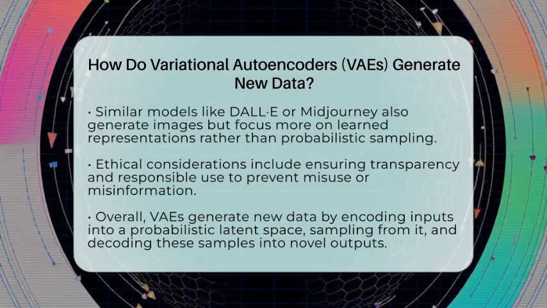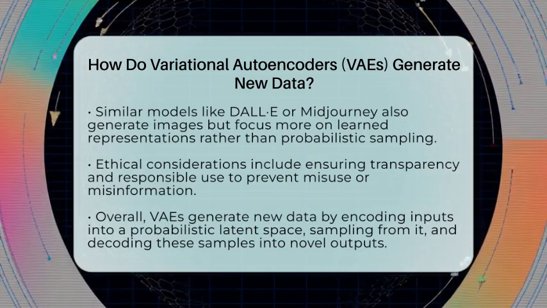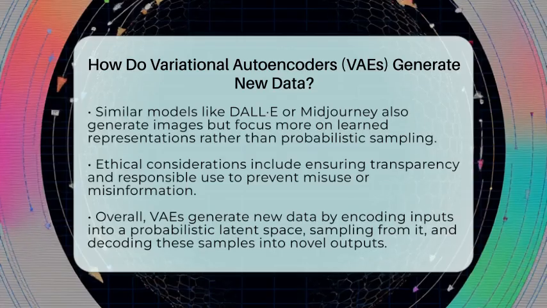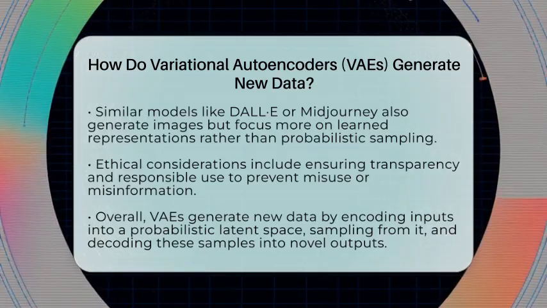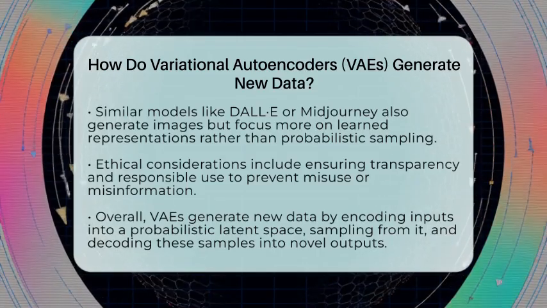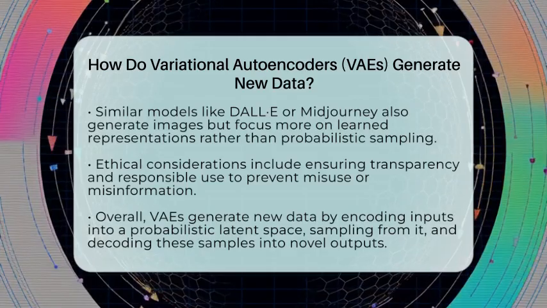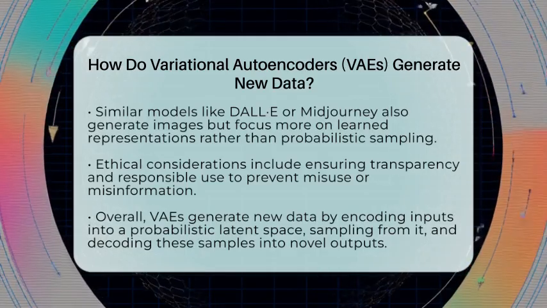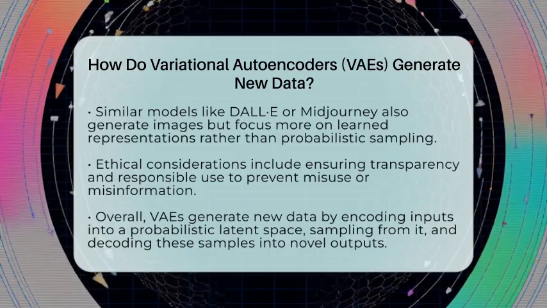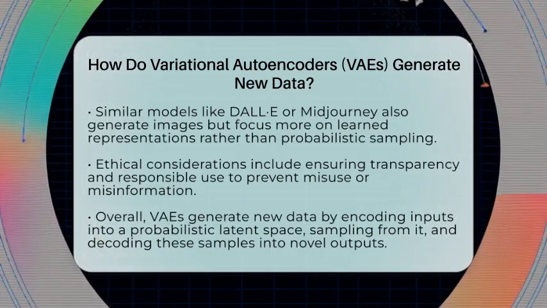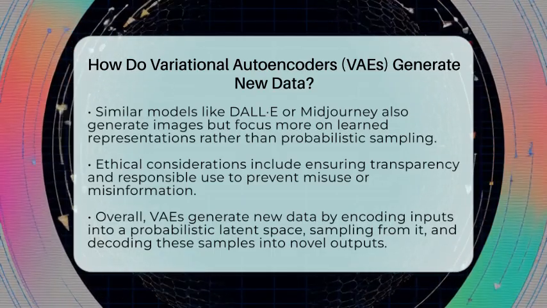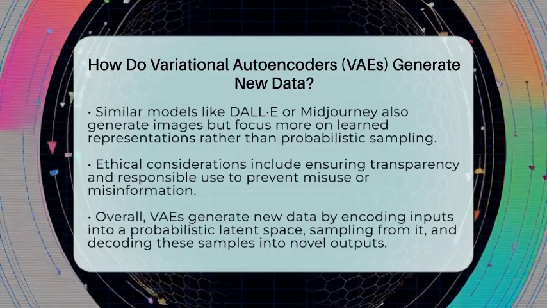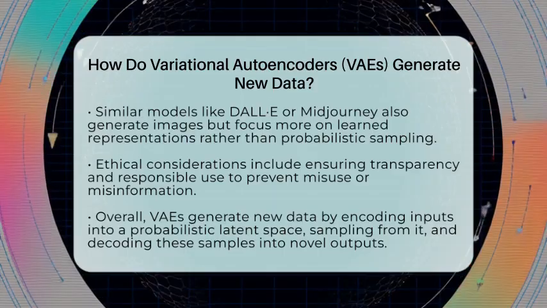In summary, VAEs generate new data by encoding inputs into a probabilistic latent space, sampling from this space, and decoding those samples back into data. This process allows them to produce new, unique examples that still resemble the original training data. They are a key part of the growing field of generative AI and help push the boundaries of what machines can create.